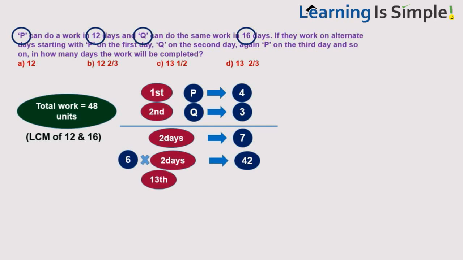What happens on the 13th day? The first person, that means P, will come again and completes 4 units. So in 13 days, 42 plus 4, 46 units are completed, and the total to be completed is 48 units. So 2 units of work are pending now, and on the 14th day Q will come and he is able to complete 3 units on that day, but we have only 2 units of work pending.